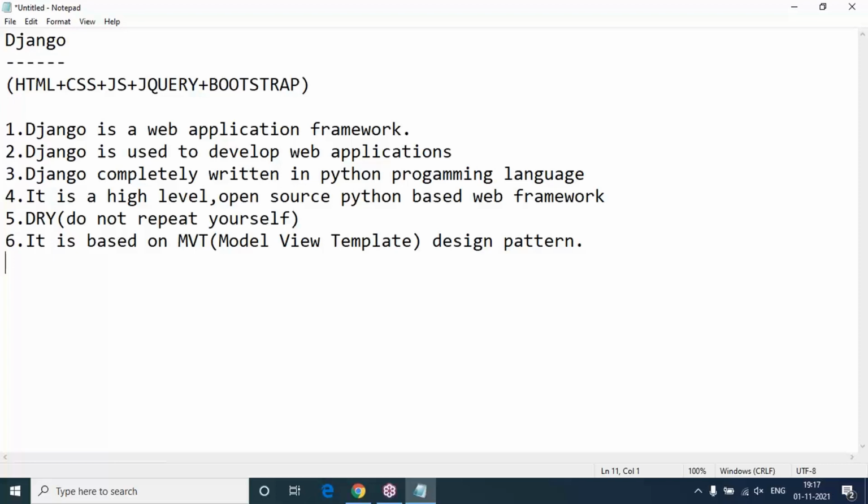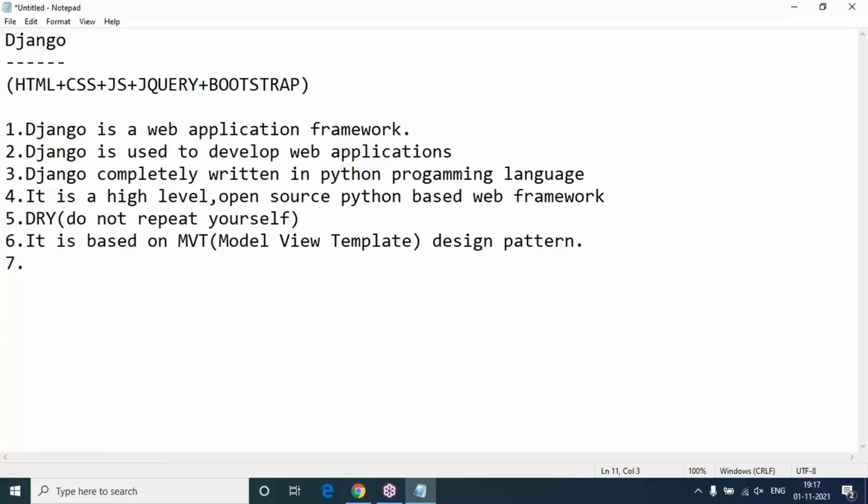After completion of the introduction to Django, we are going to focus most of the time on MVT. Model represents the database. View represents the logic, the business logic. Template represents the presentation layer.